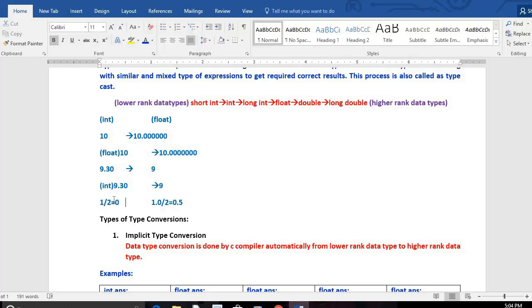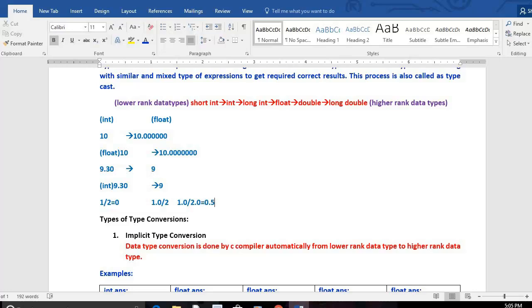The result will be in integer form only. But here the numerator is float and the denominator is 2. That means what will the computer system, that is the C compiler, do? The C compiler will convert 2 to 2.0, so 1.0 stays as it is and 2 is converted into 2.0. Both become float, then we get the result in float only.